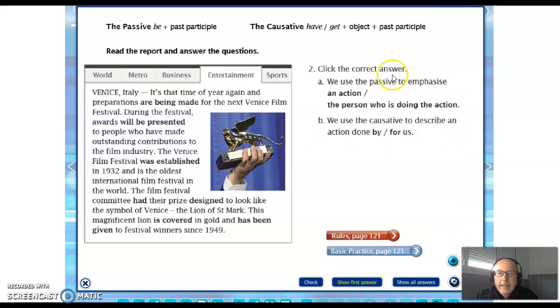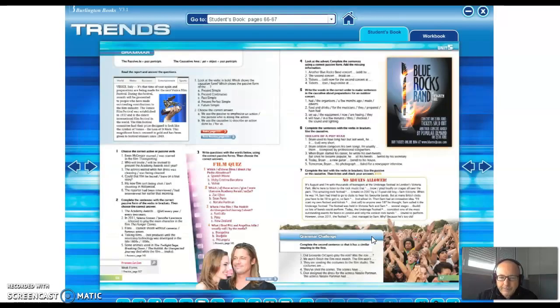And now, click the correct answer. We use the passive to emphasize what? An action or the person who is doing the action? An action, of course. And B, we use the causative to describe what? We use the causative to describe an action done by or for us. It's an action done for us. Yes, it's an action done for us. So let's check for the rules.